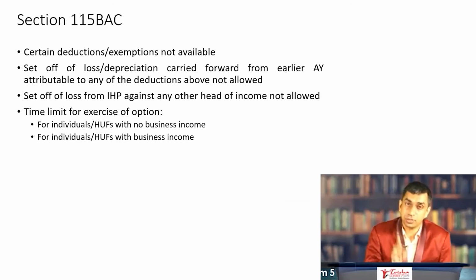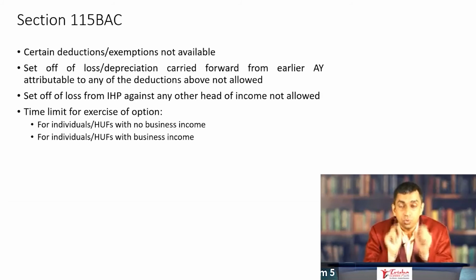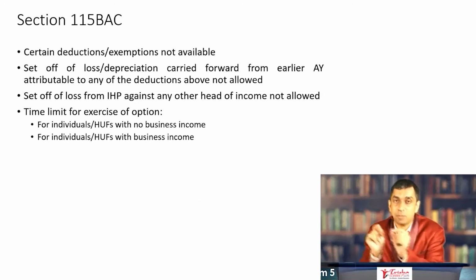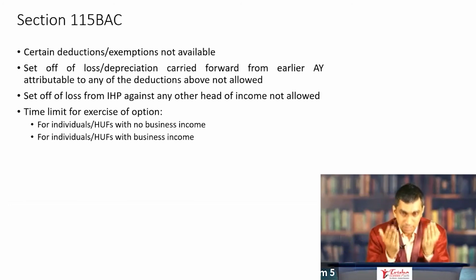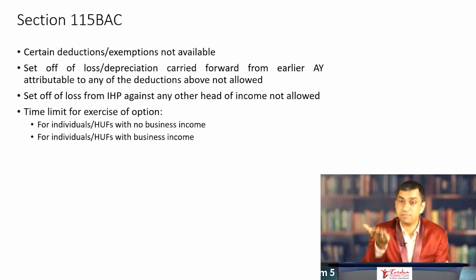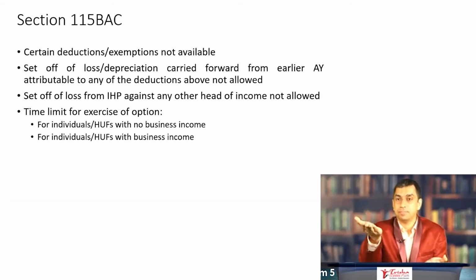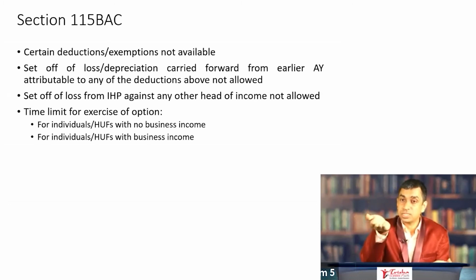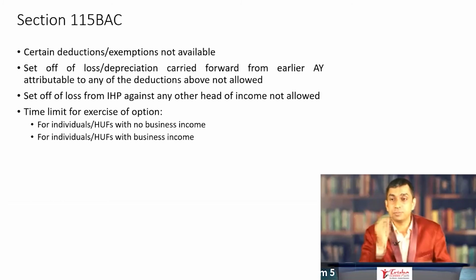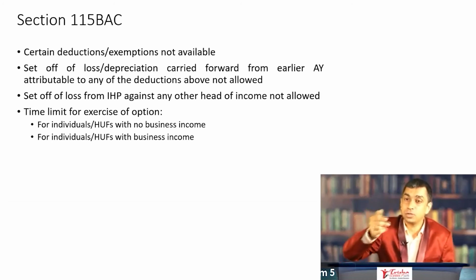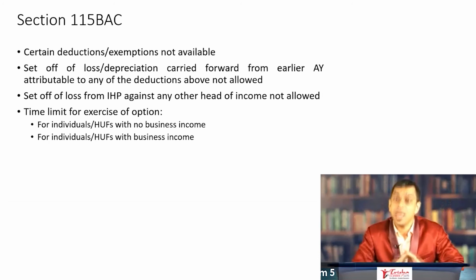But if you are an individual or HUF who has income from business or profession, then you can exercise the option at the time of filing return of income and change it only once more. You can exercise it in this year: the new slabs under 115 BAC are beneficial to me, I opt for this slab. And once you have opted for this slab, in the coming years, just once you can overturn the option and choose the other option. But only once, which means two times you can exercise the option if you have income from business or profession.